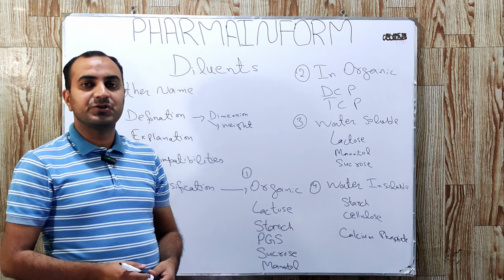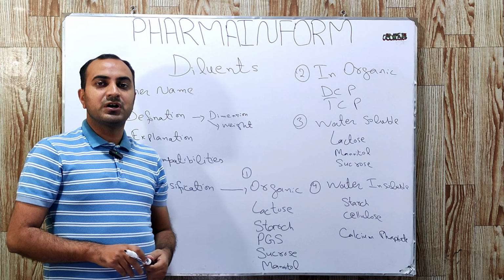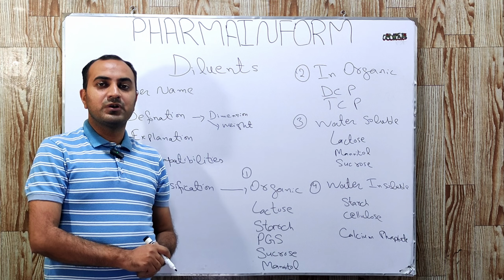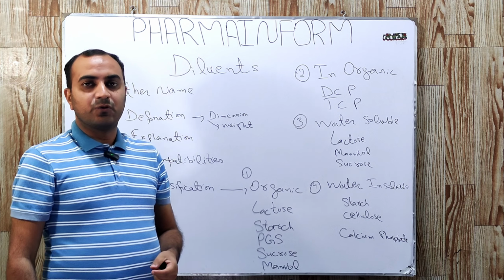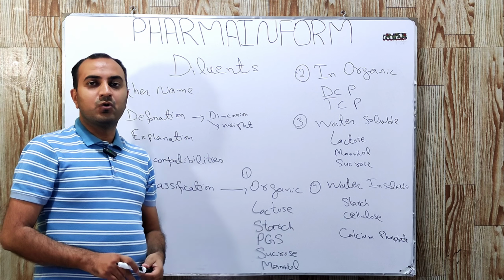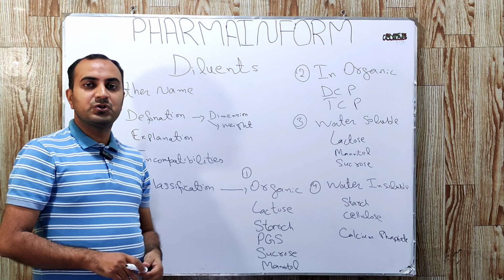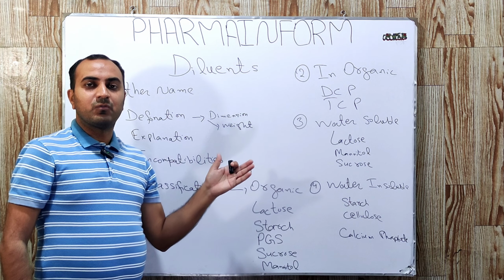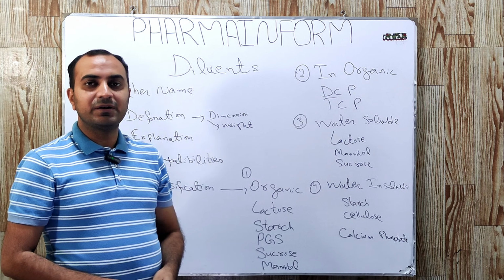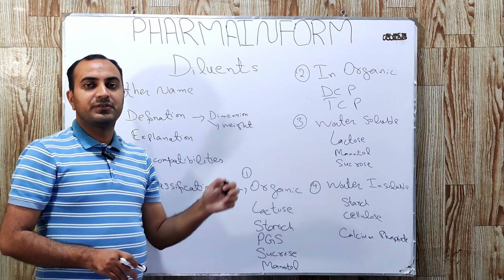What is the definition of diluent? Diluents are the excipients which are used to make up the final bulk volume of any dosage form. When our API quantity is very low, we require certain types of excipients which do nothing in the formulation, but they enhance the weight of the tablet, and these excipients are known as diluents.